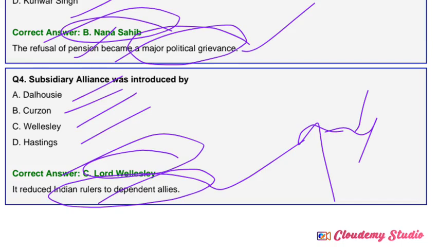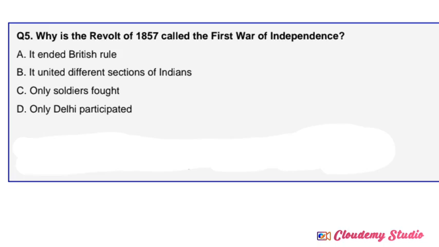So let's see the next question. Question number 5: Why is the revolt of 1857 called the first war of independence? Option one: it ended British rule. Option two: it united different sections of Indian society. Option three: only soldiers fought. Option four: only Delhi participated in the First War of Independence or revolt of 1857. This question is for you. Comment the answer, and I will read it. If you comment a wrong answer, I will explain the right answer in my next video.